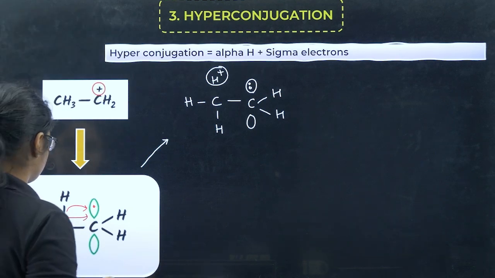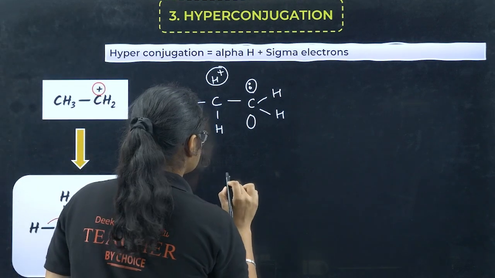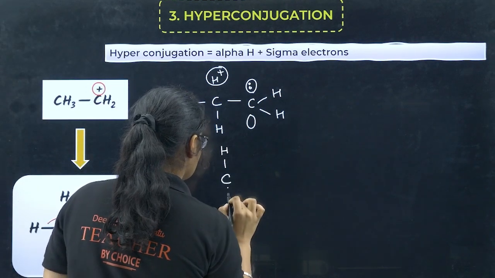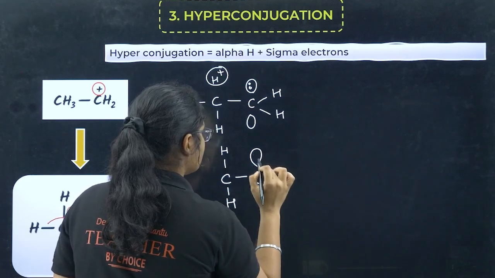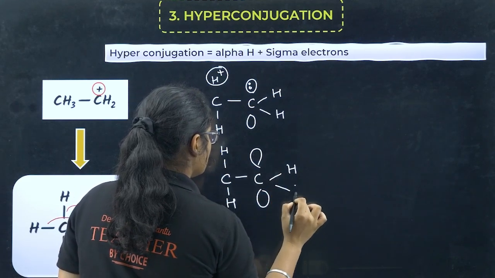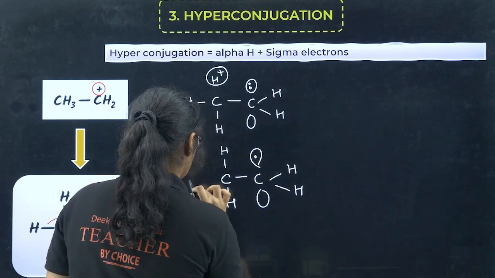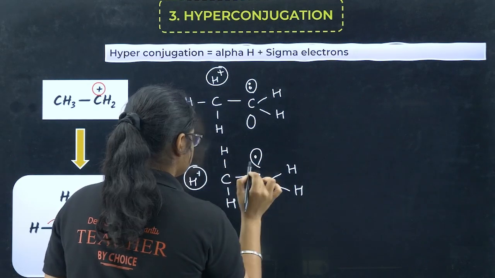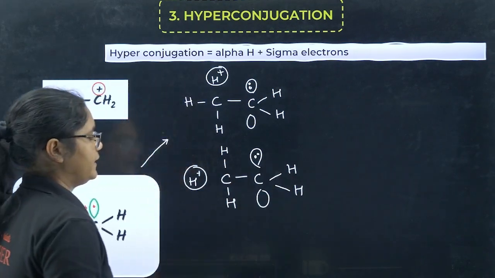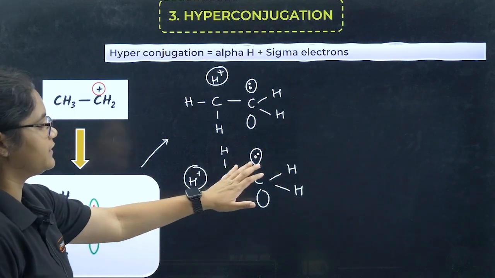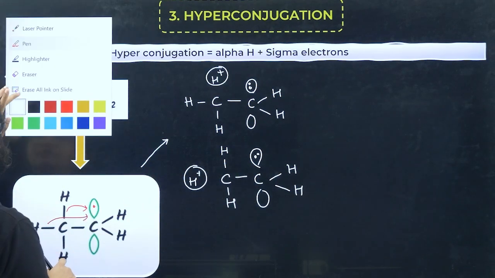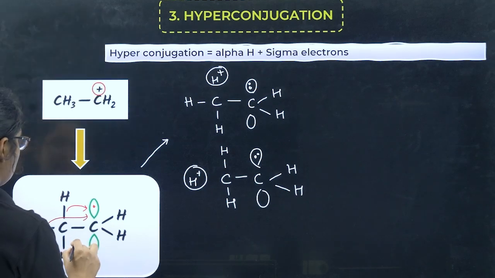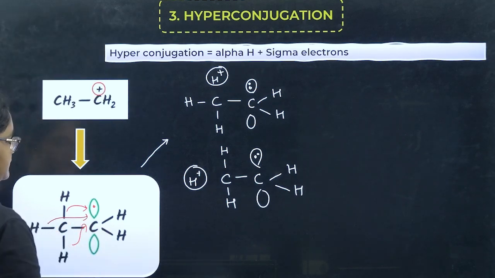If that happens, what will happen? You will get C, this one is there, okay, and you have H plus. Right? This bond has broken and this one will give you H plus. There's another probability that this bond can also break, right? This bond can break and give the H plus here.